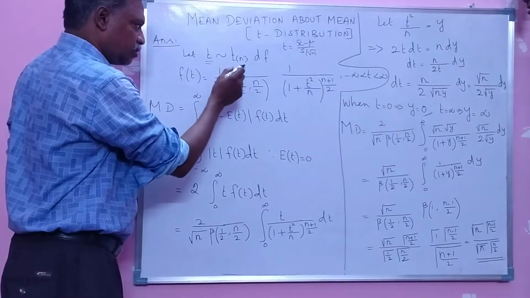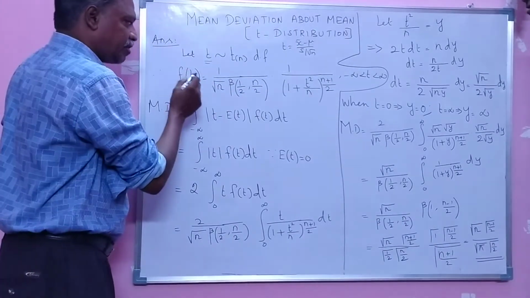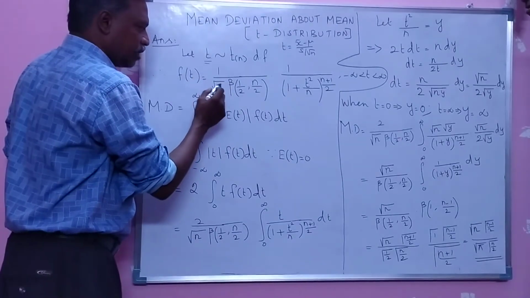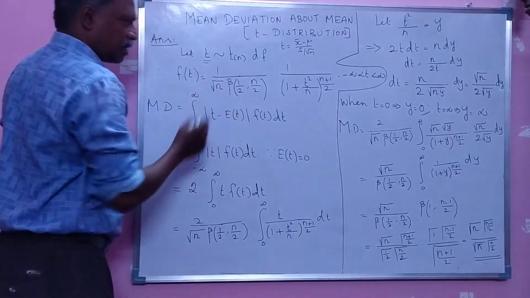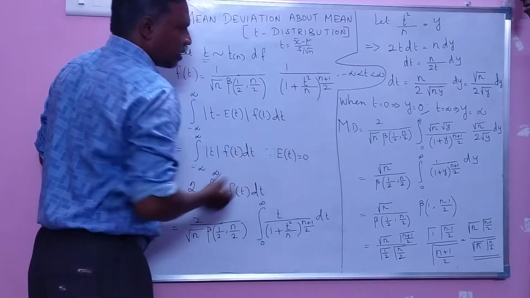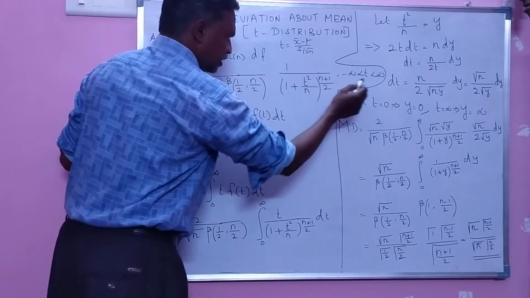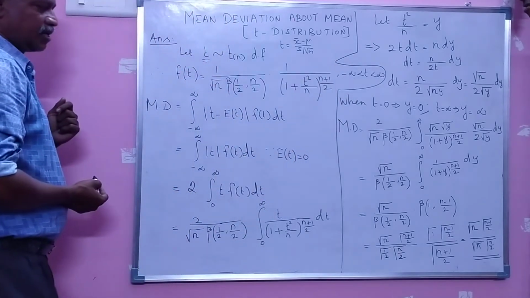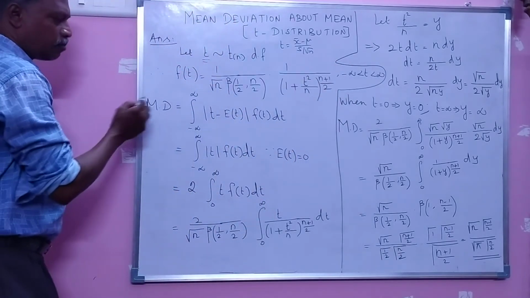When t follows the t distribution with n degrees of freedom, then f of t equals 1 divided by root n into beta (1 by 2, n by 2) into 1 divided by (1 plus t square by n) power (n plus 1) by 2. The range of t is minus infinity to plus infinity. So now you come to the mean deviation about mean.